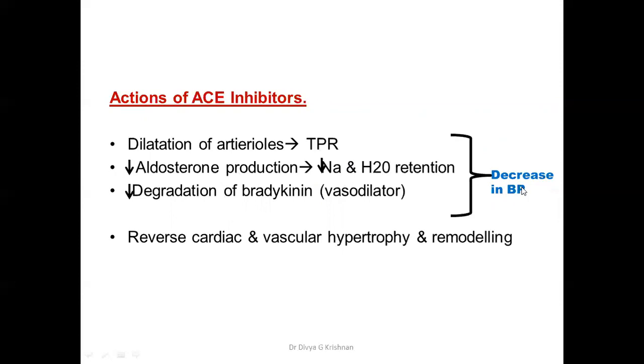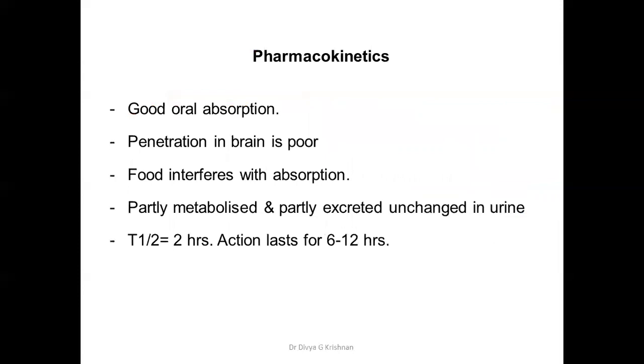So you can see the main action of ACE inhibitor drugs is to decrease the BP. They can also reverse the cardiac and vascular hypertrophy and remodeling, which is induced by angiotensin 2. So mainly they decrease the BP and reverse the cardiac and vascular hypertrophy and remodeling induced by angiotensin 2. Now we look at the pharmacokinetics of captopril.